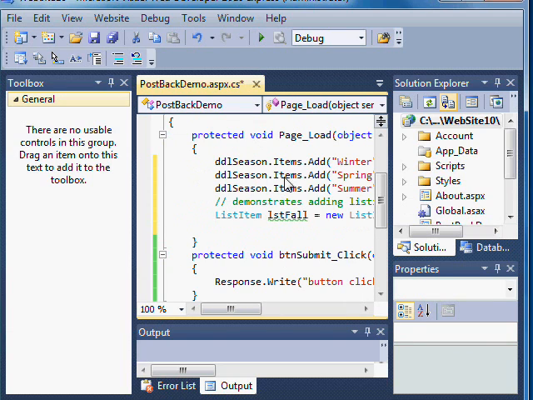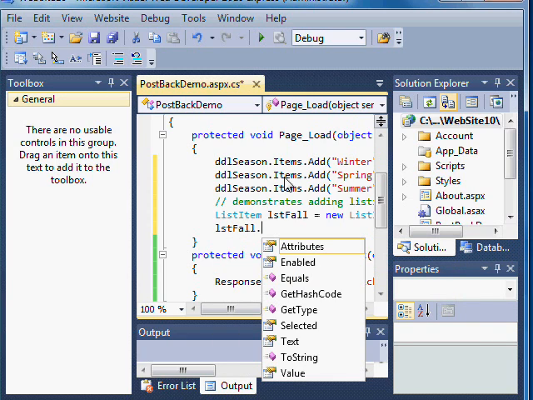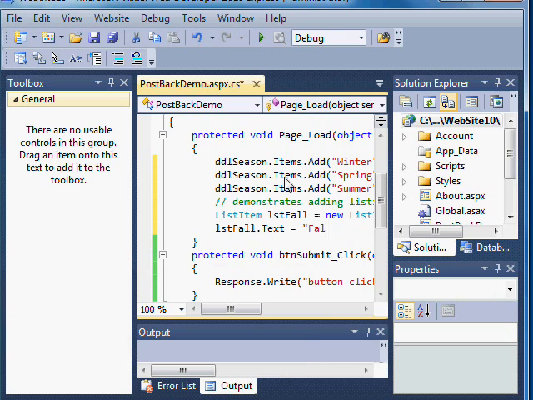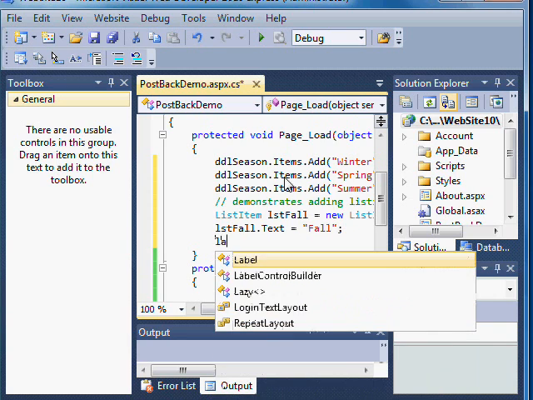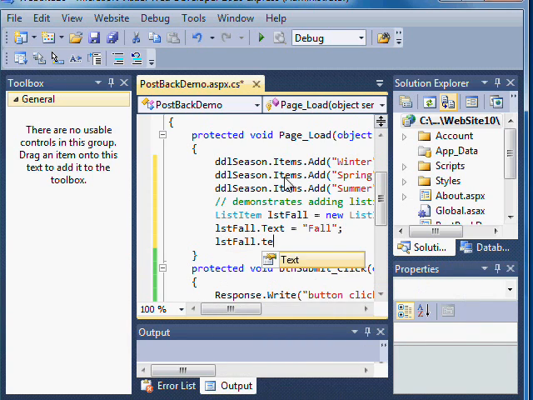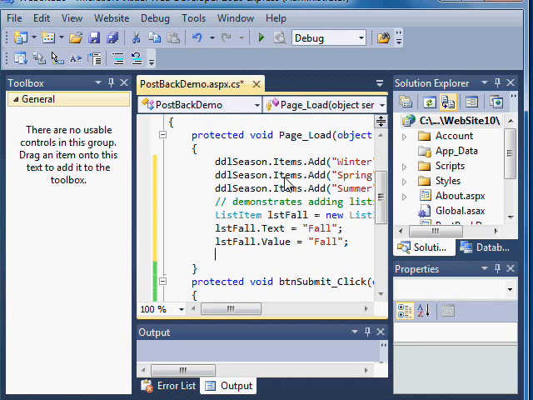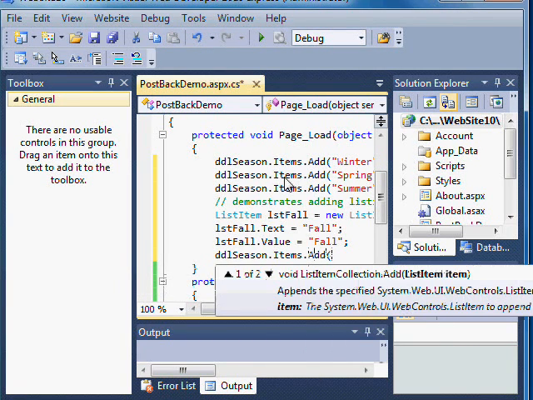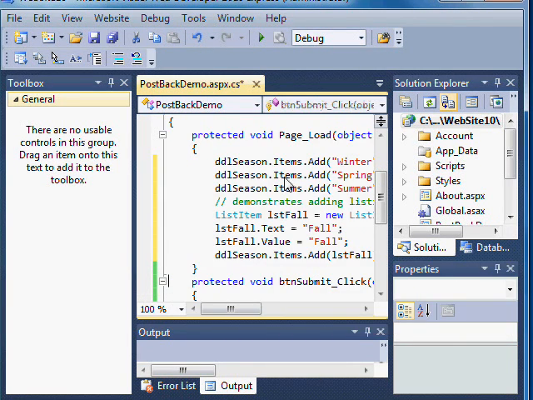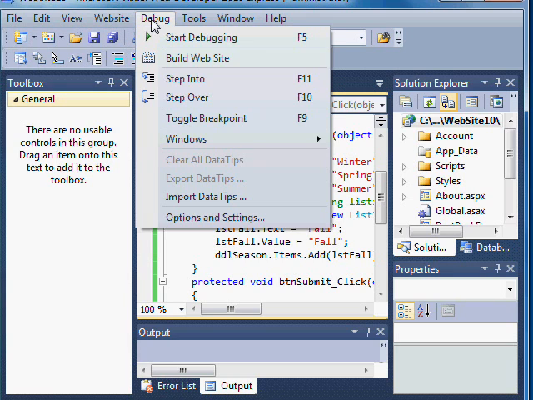And the next thing I'll do is set properties of my list fall object. So I'll set the text equals to fall, and I'll set the value equals to fall. The value, of course, is what actually is sent to the web server. The text is what you see in the drop-down list. And of course, now that I've defined that list item, I need to add it to my drop-down list. So I'll type DDL season items add list fall. And I'll save my file. I'll go back to debug. I'll start debugging.